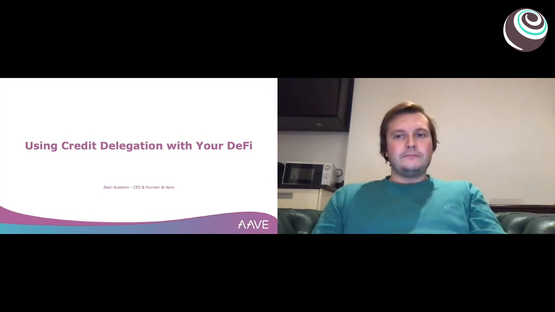It's a pretty new thing that we recently added into the protocol, and I will show some of the examples and cool things you could do with credit delegation and how it could actually help whatever you're building.